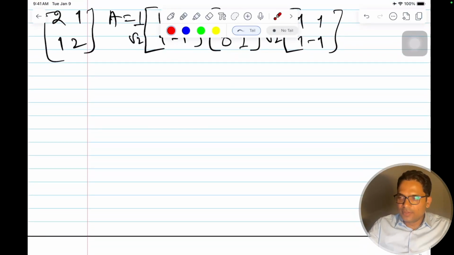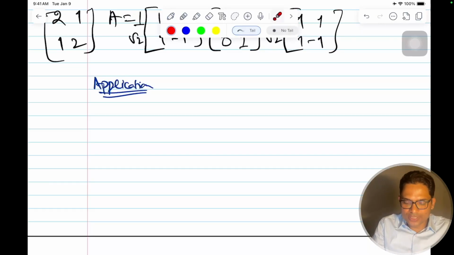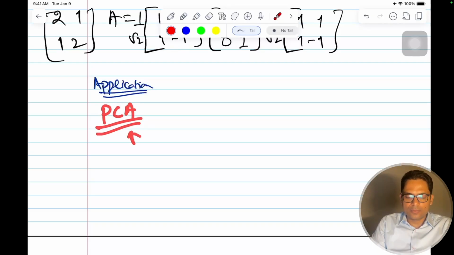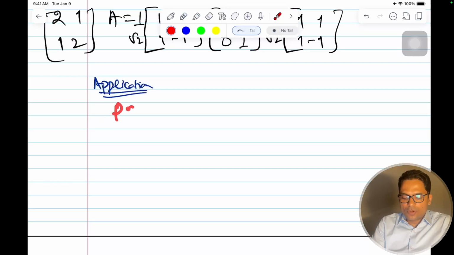Okay, so why are we studying this? What is the application of Eigen Value Decomposition? This is widely used. First and foremost, Eigen Value Decomposition is used for principal component analysis. I'll discuss this in another video, and I'll put the link in the description. Principal component analysis is another important technique, which is used for dimensionality reduction in machine learning. So EVD, which we say for Eigen Value Decomposition, is the concept behind that. So it is used there.